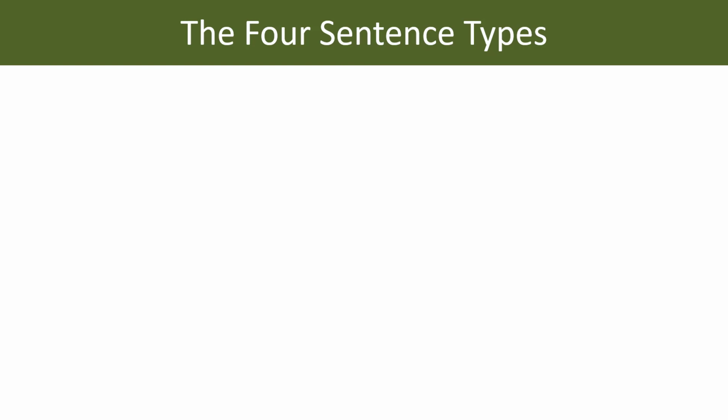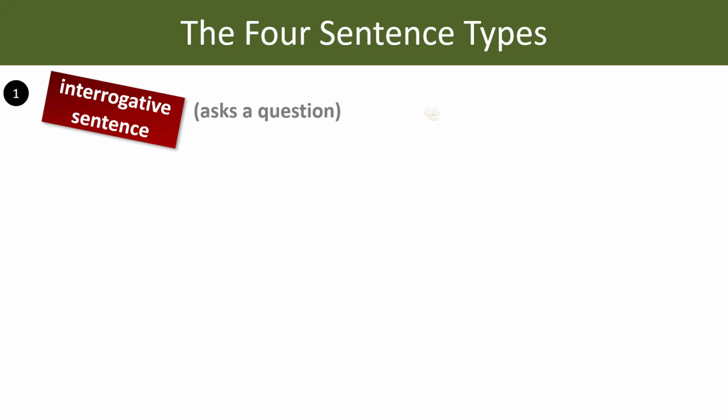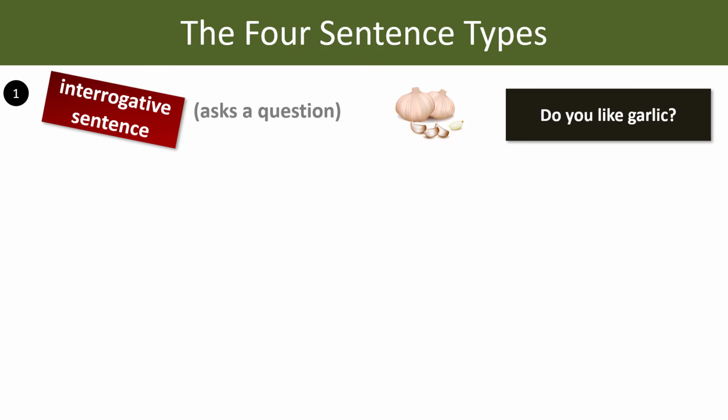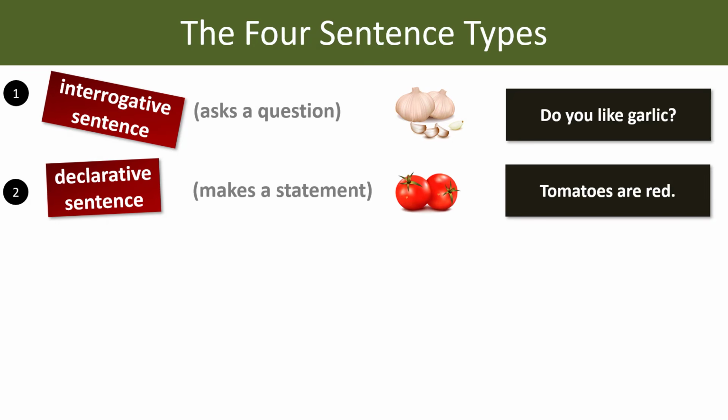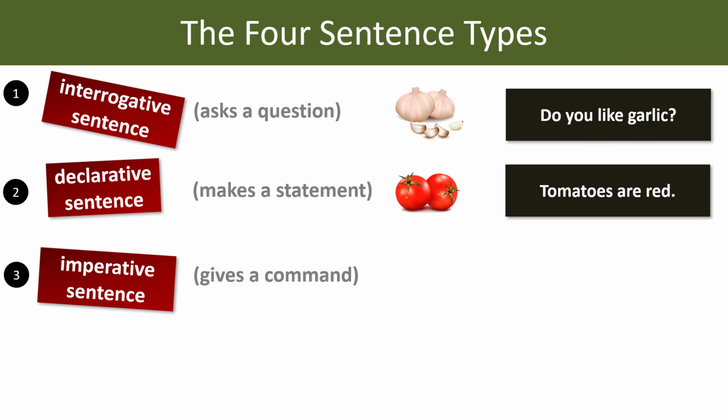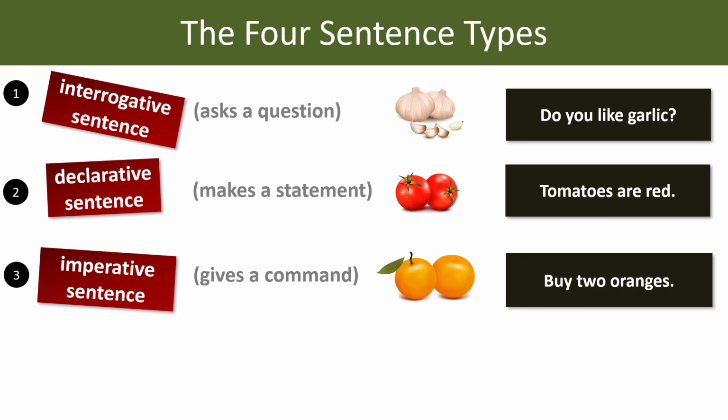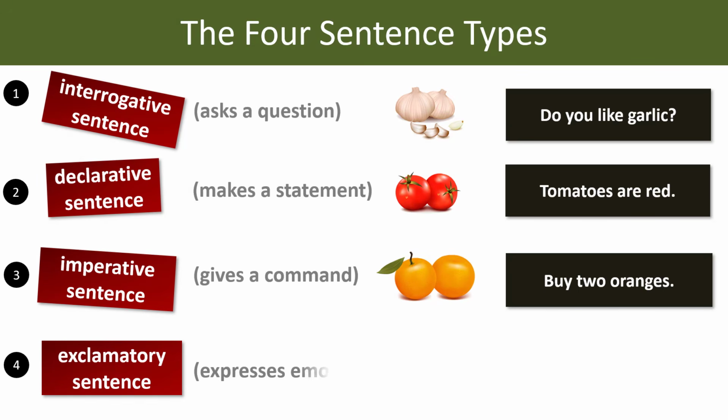We've seen an interrogative sentence that asks a question. For example, do you like garlic? The second type is a declarative sentence, which is used to make a statement. Tomatoes are red. That is a statement. It's an example of a declarative sentence. The third type is an imperative sentence, and that gives a command. Buy 2 oranges. That is a command. It's an example of an imperative sentence. And the fourth type is an exclamatory sentence, which expresses emotion.